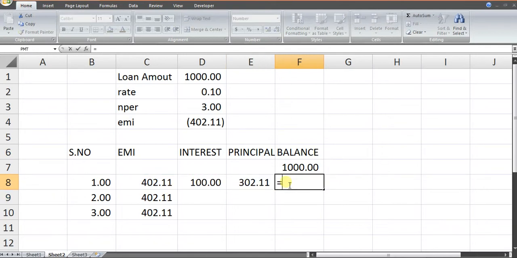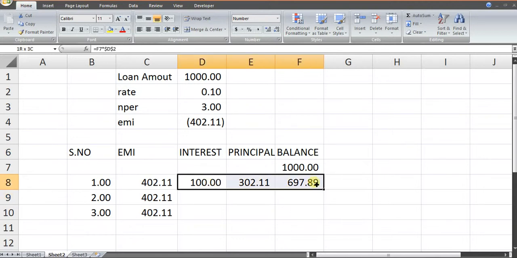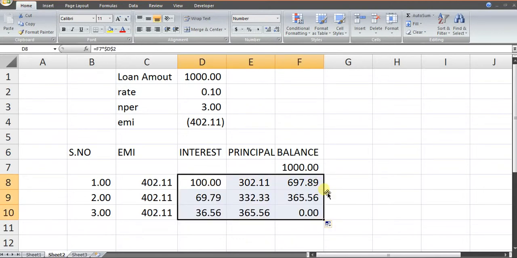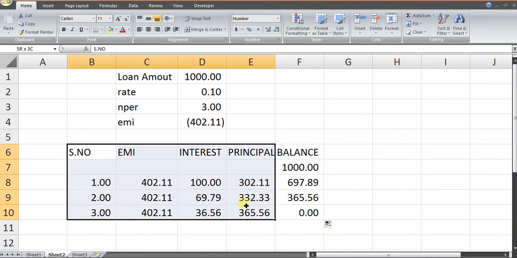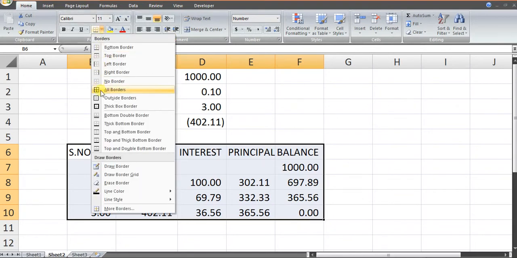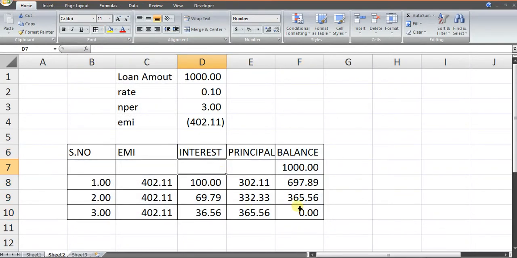Balance would be the original loan minus the principal repaid in this particular loan. After doing this, select these three cells, keep the cursor there and drag it down. You can see the final amount in the right hand corner is 0. This is a sign of a correct amortization schedule.